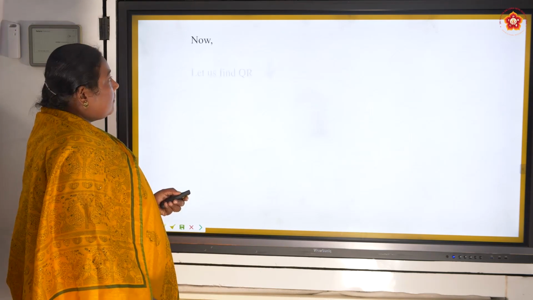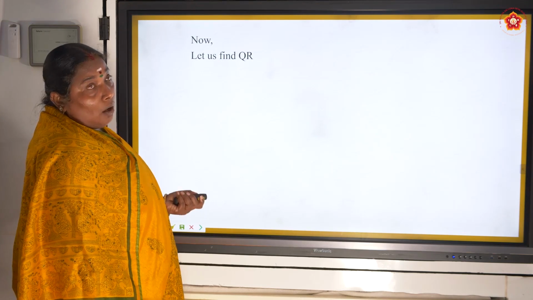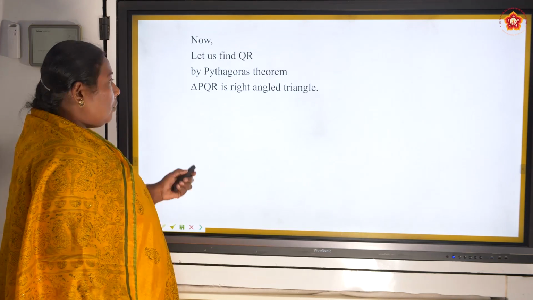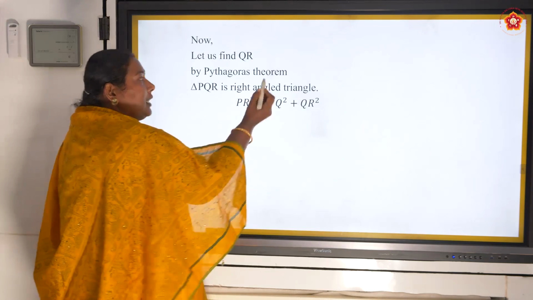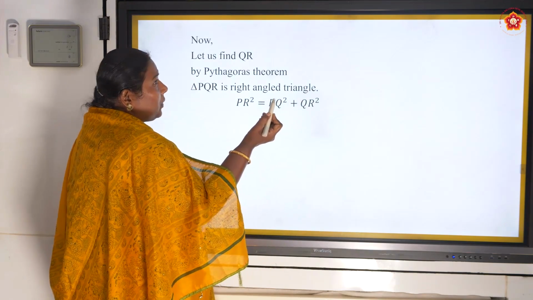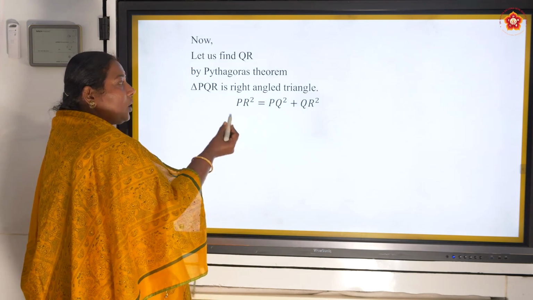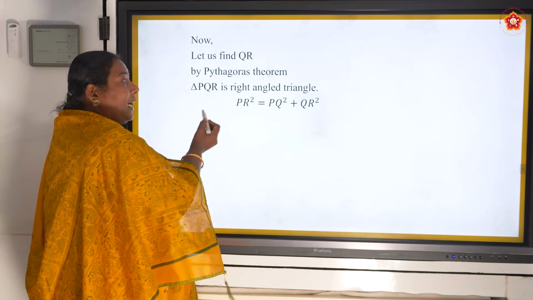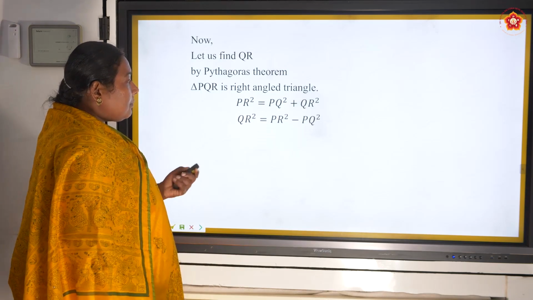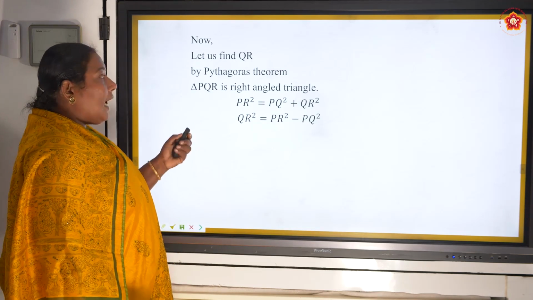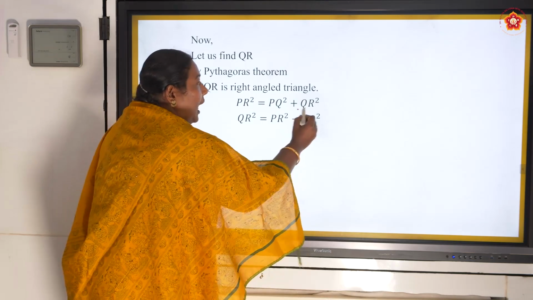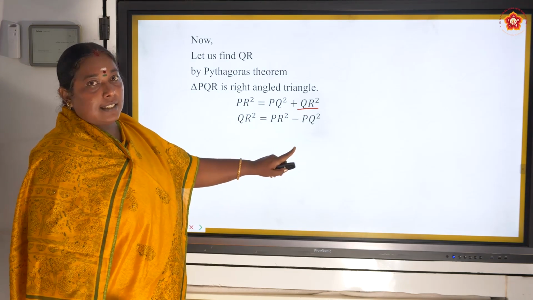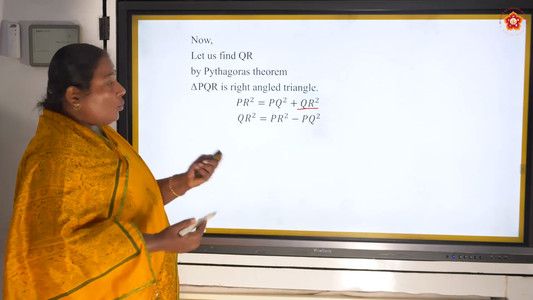Next, we are going to find the QR by using the Pythagoras theorem. In the triangle PQR, how does Pythagoras theorem work? Square of the hypotenuse is equal to sum of the squares of the other two sides. We saw that PR is the hypotenuse. We know PR, we know PQ, we need QR. So keep QR on one side and the other things on the other side, unknown one side, known one side.